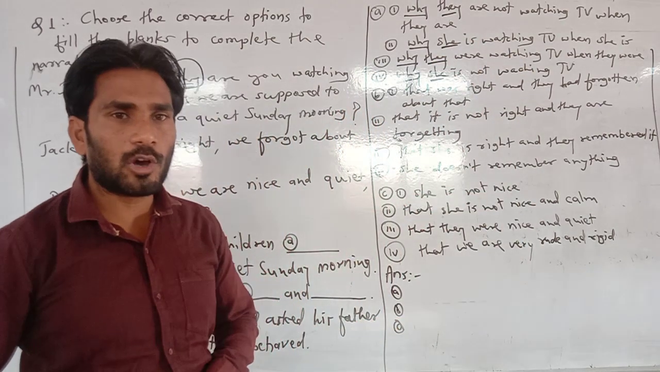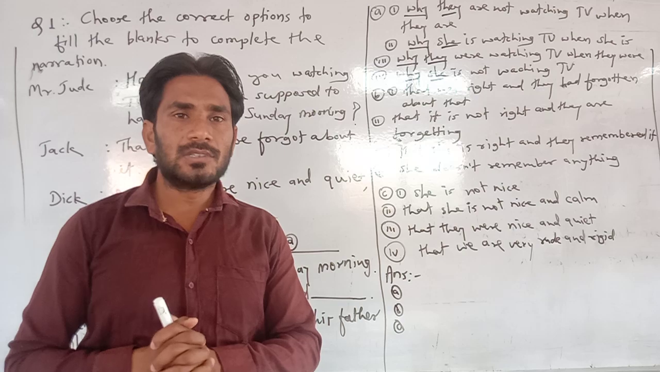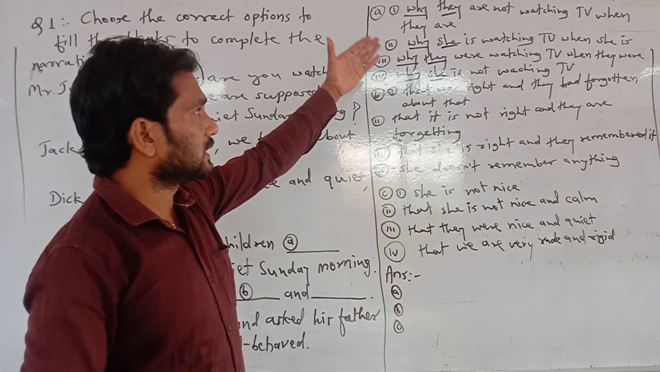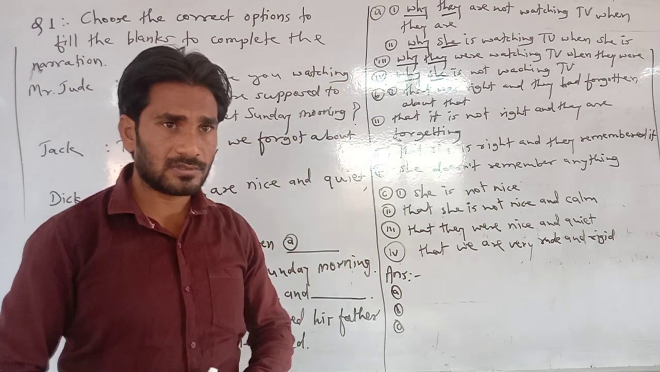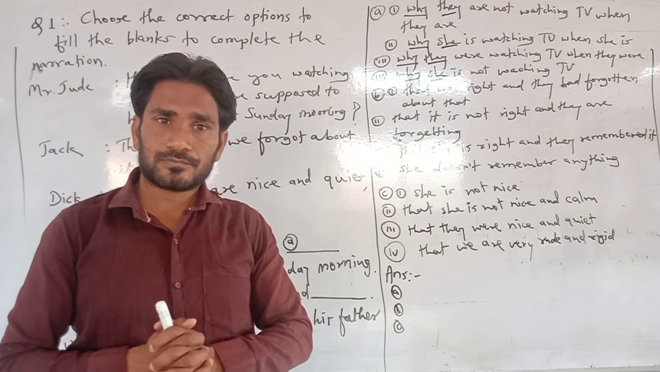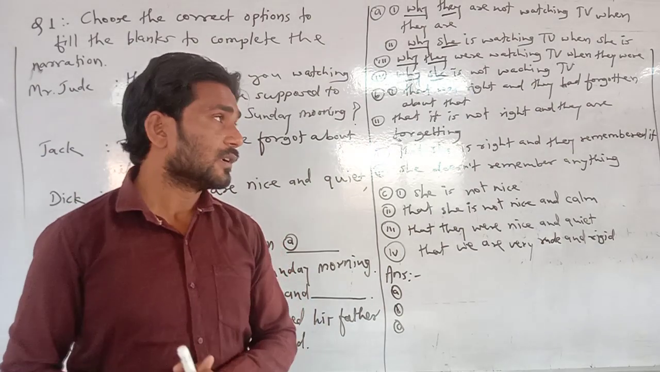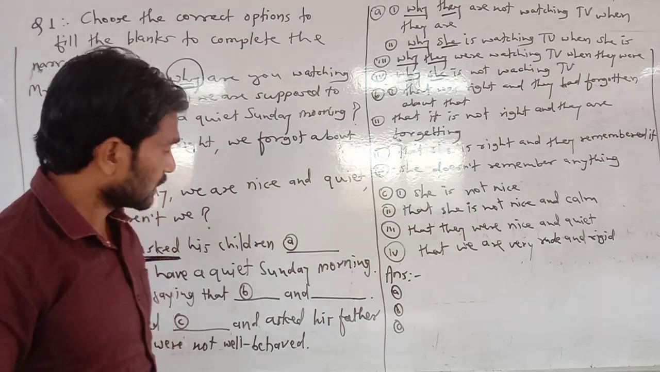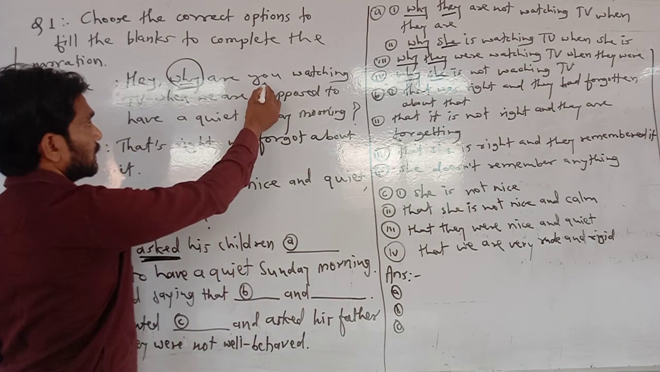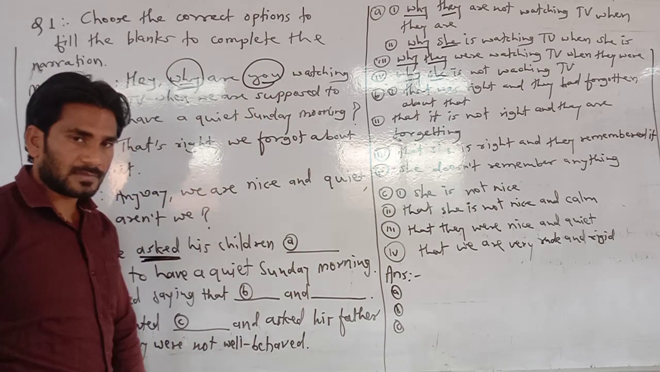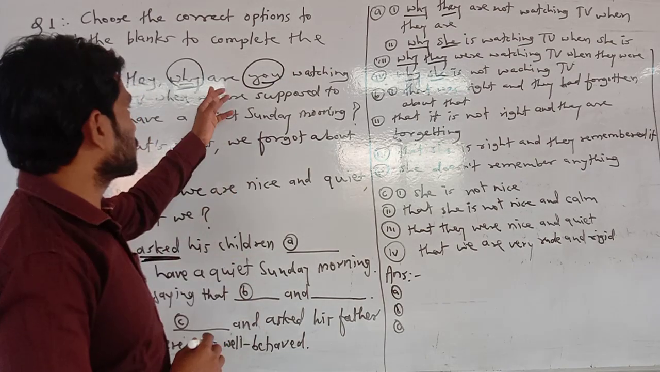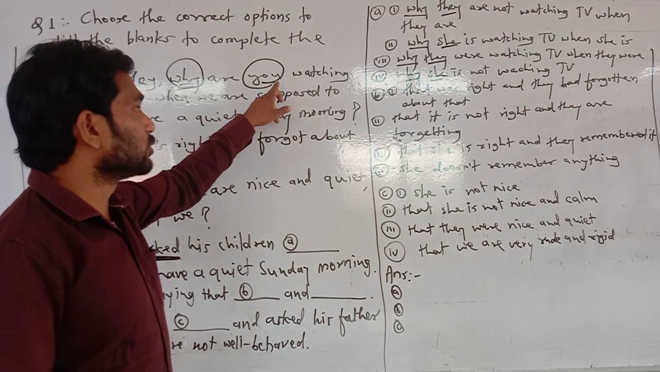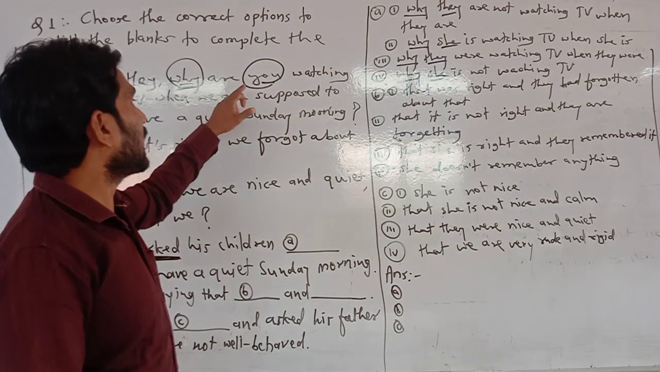Yes, in all options, the conjunction "why" is followed by the subject. They, she. Yes. So now you have to find out what would be correct. They or she. So what would be there? Look at here. Second person pronoun. As we know, conjunction must be followed by subject. So what is subject here? You.